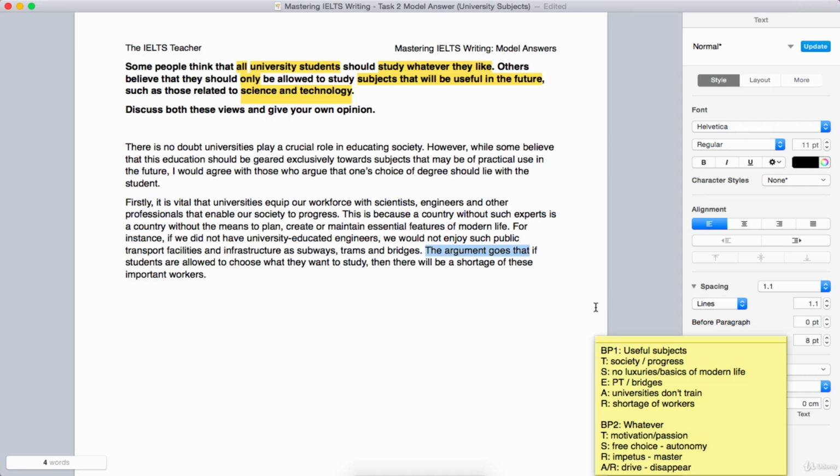So this is a vital piece of the language in this paragraph. Do not look over it. Really take it in. Try to absorb that. It's very important. If you've been writing a paragraph and you agree with everything it said, but then you want to change direction to the argument that you might not agree with, then you can use the argument goes. It helps to separate yourself from that viewpoint, from that argument at least.